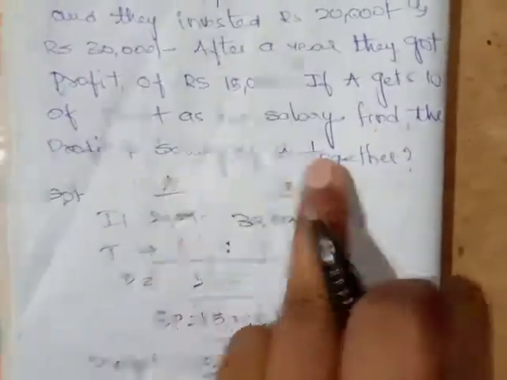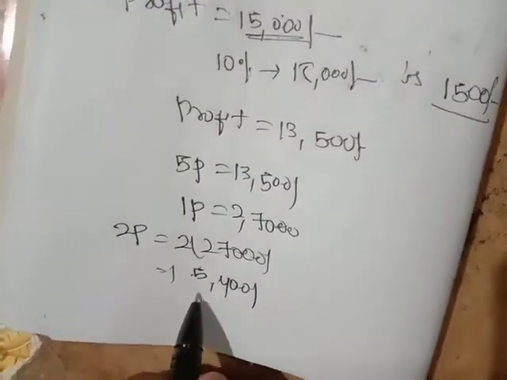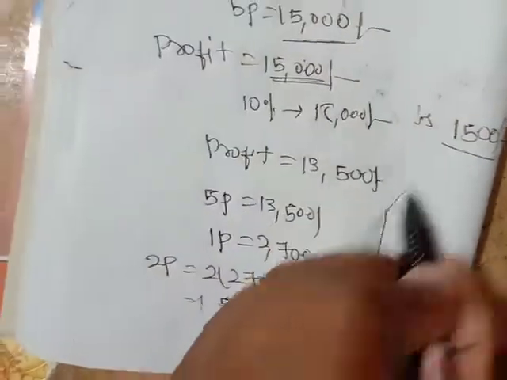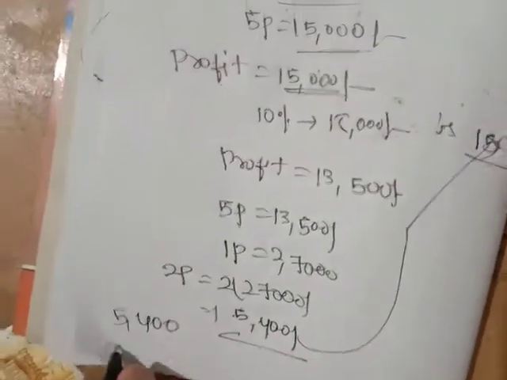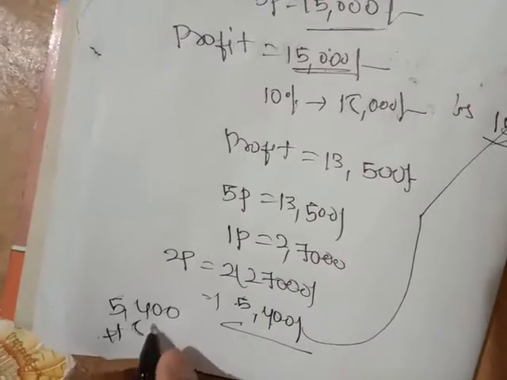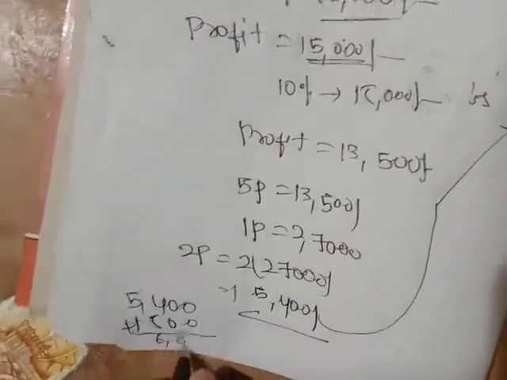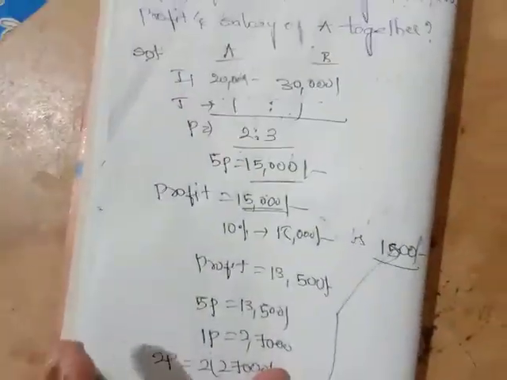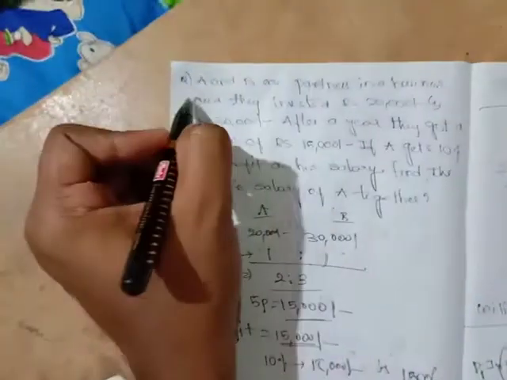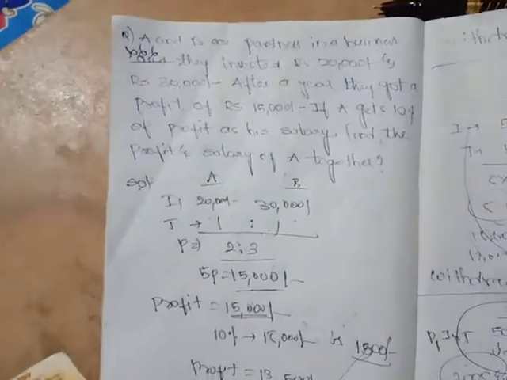What is the question asking? Find the profit and salary of A together. So what is the profit of A? 5,400, and the salary of A is 1,500. So 5,400 plus 1,500 is nothing but 6,900. So the profit and salary of A together is 6,900. Friends, I think you got the concept, you got the question. Friends, these are very important questions. Only these are the models there in partnership and shares.